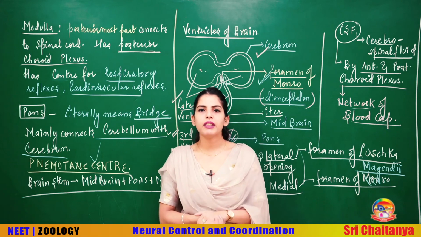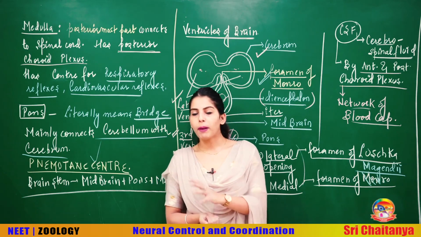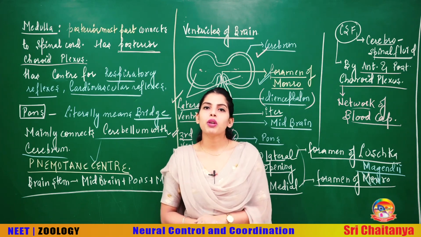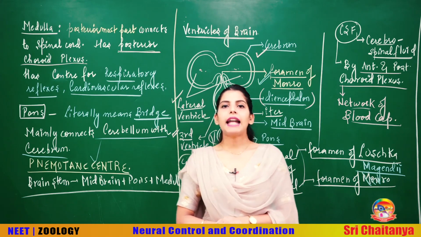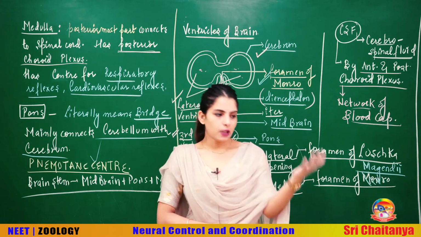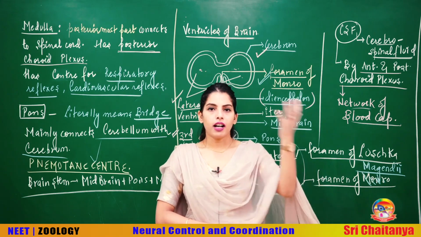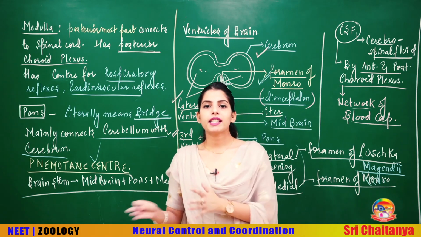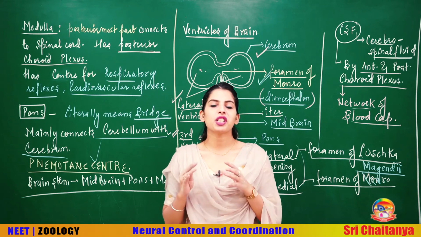We are done with one part of your central nervous system, that's the brain. But in the next class, we are going to start with the spinal cord. And the very important things related to the spinal cord are its different parts. The very first thing is the parts of the spinal cord. Then we will be discussing a very important phenomenon, which is reflex action.